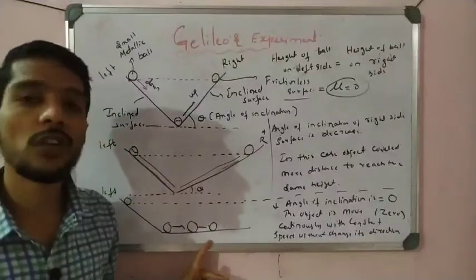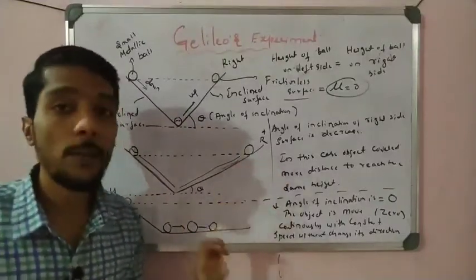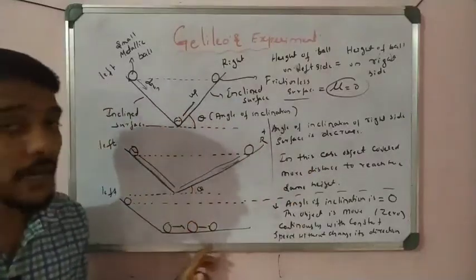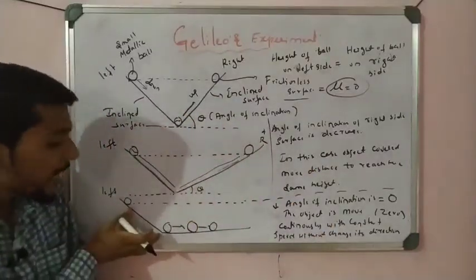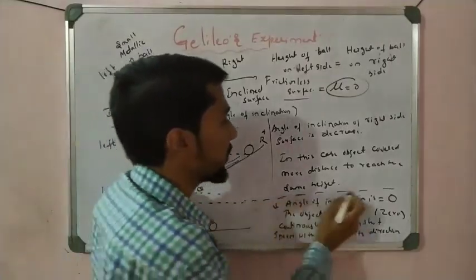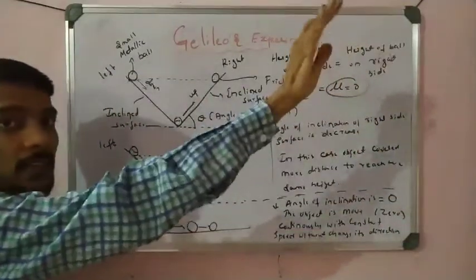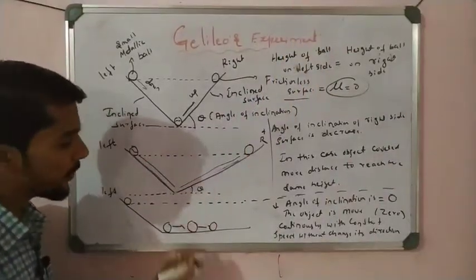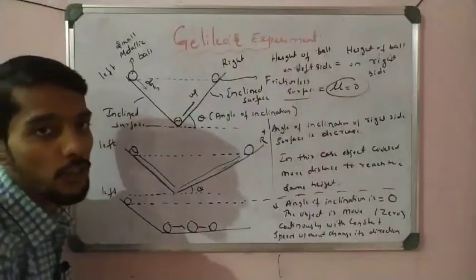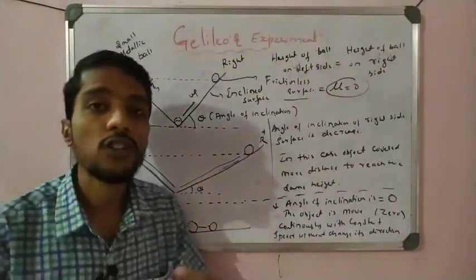Why? Because there is no friction force. There is no external force applied by any muscular force. What happened? The ball is continuously moving. In order to attain its height, we observe that if this height is released, how much can it cover? So see, height is there. Height infinite, where it meets, that is the final position of the ball. But there it is infinite. So what happened? The ball can move to an infinite position with a constant speed,